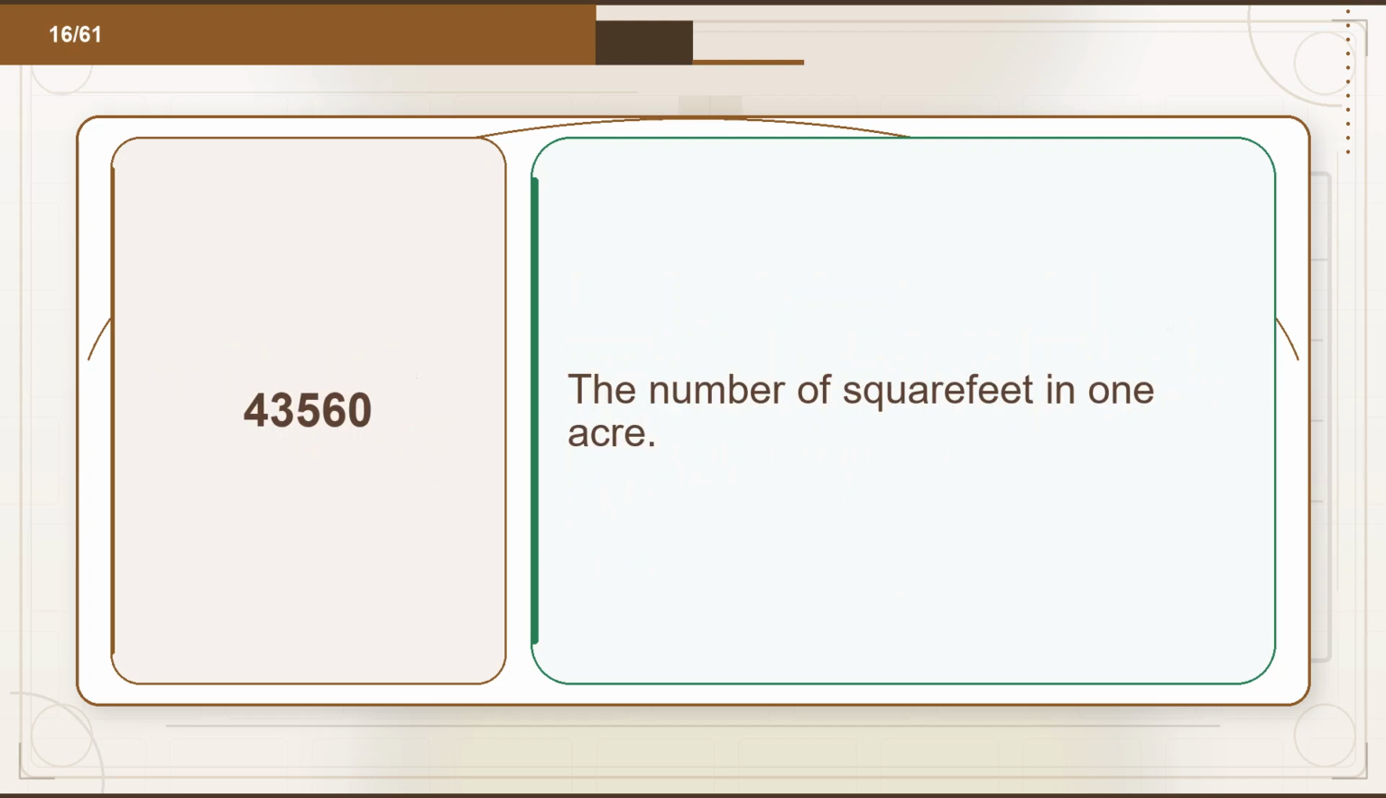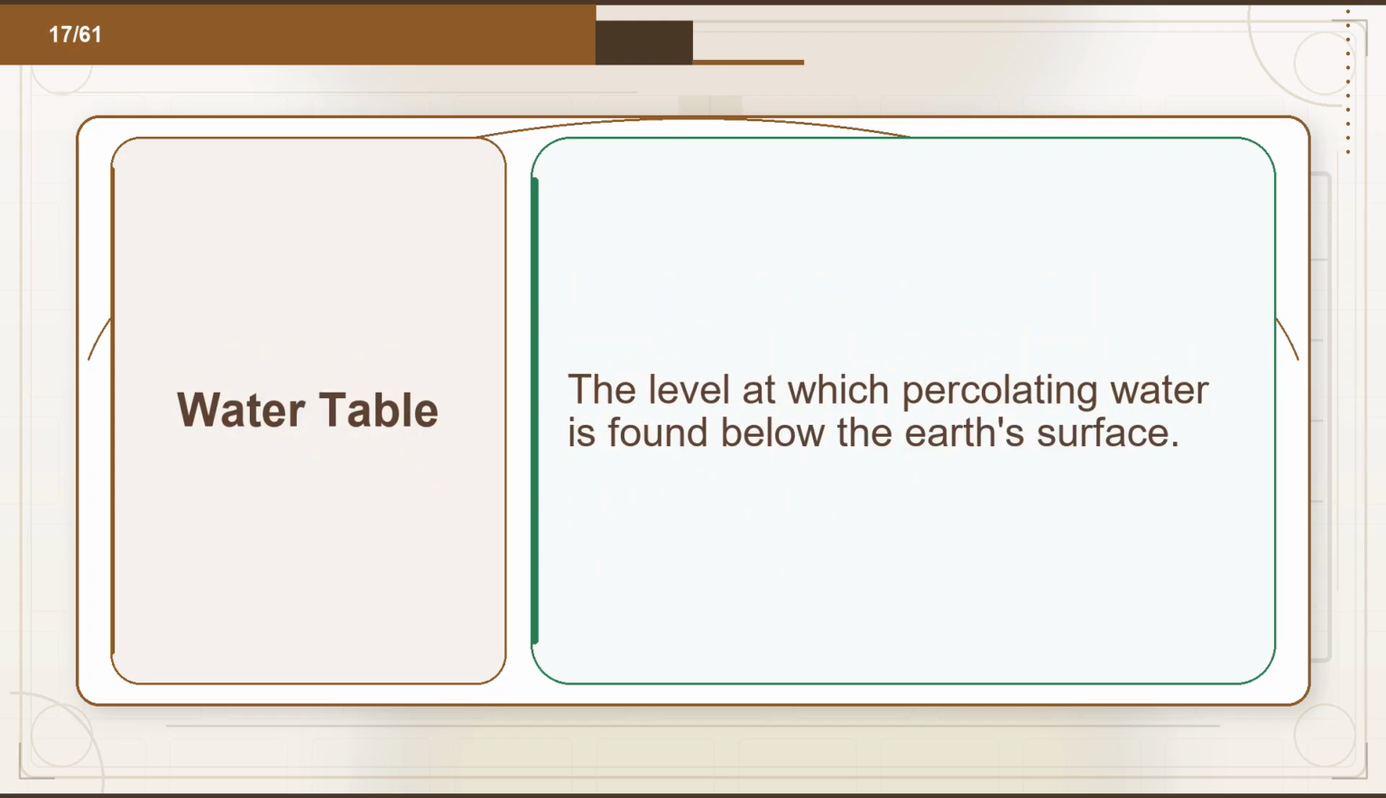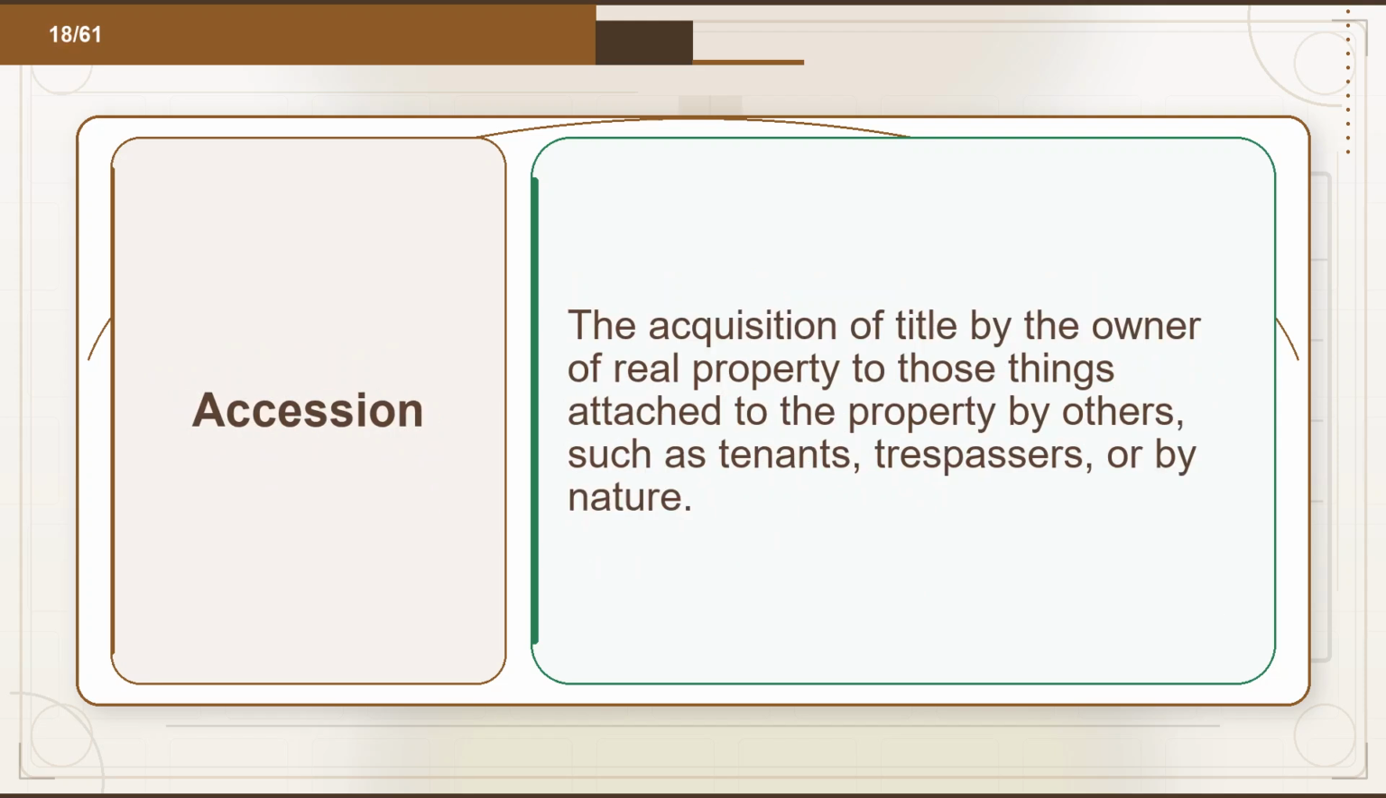Flashcard 16. Term: 43,560. Definition: the number of square feet in 1 acre. Flashcard 17. Term: water table. Definition: the level at which percolating water is found below the Earth's surface. Flashcard 18. Term: accession. Definition: the acquisition of title by the owner of real property to those things attached to the property by others, such as tenants, trespassers, or by nature.